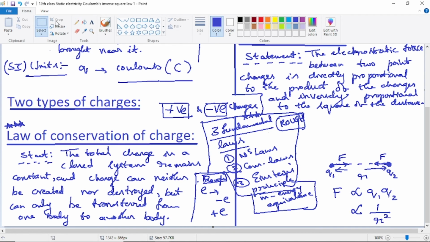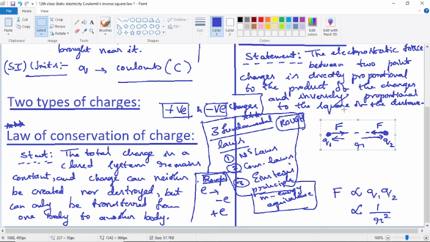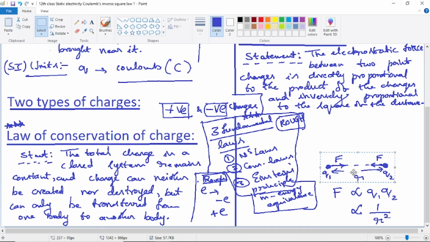So like this, just see here, already everyone has taken this during the explanation itself. If you did not take it there, doesn't matter, you can take it now. So like this, just two lines, see here, two lines. See the cursor, it's in the form of a plus here, because I'm using the selector rectangle here. Now the cursor has changed into a plus sign. So two lines are there, like that you can neatly maintain a clear difference between the statement and the diagram, because the diagram is a different thing, it comes under explanation.